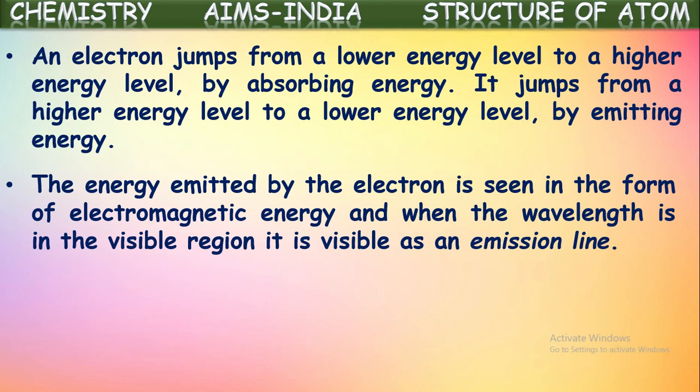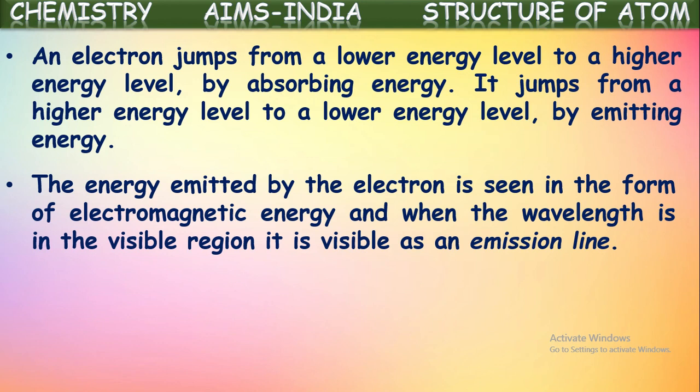The energy emitted by the electron is seen in the form of electromagnetic energy, and when the wavelength is in the visible region, it is visible as an emission line. We are saying that when an electron jumps from a higher orbit to a lower orbit, it emits energy. This energy emitted by the electron is seen in the form of electromagnetic radiation.